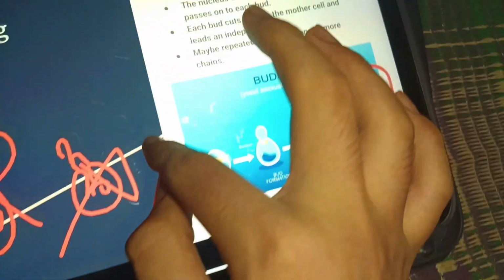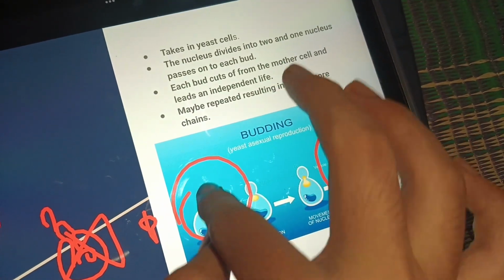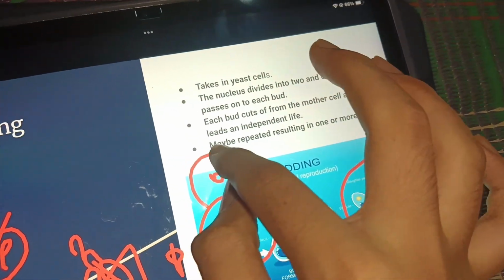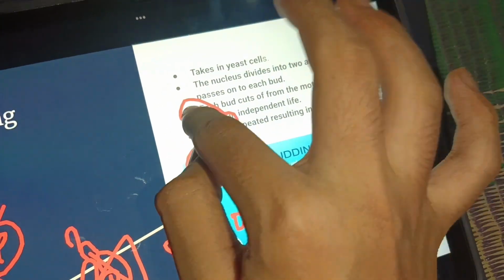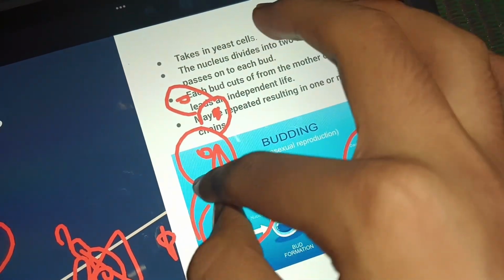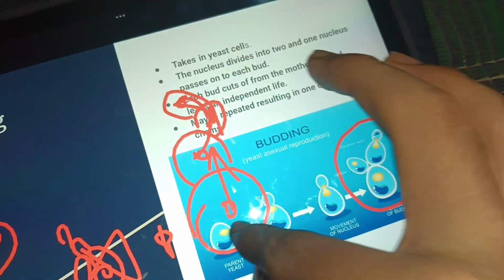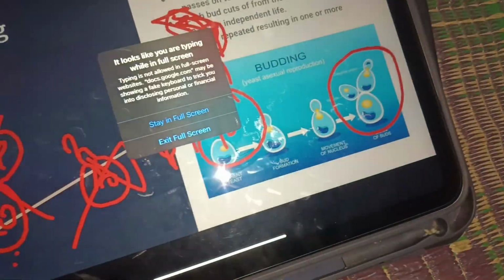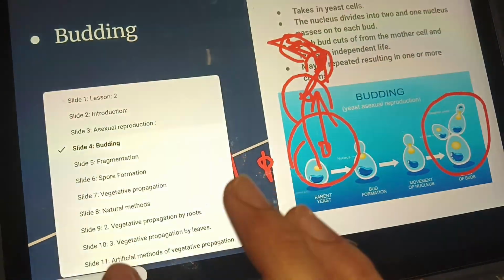No, this is not possible. First this grows, then only one comes, and the nucleus divides one at a time. This divides, then this divides, then this divides. Not that they divide simultaneously.